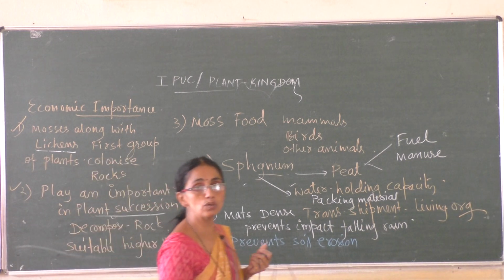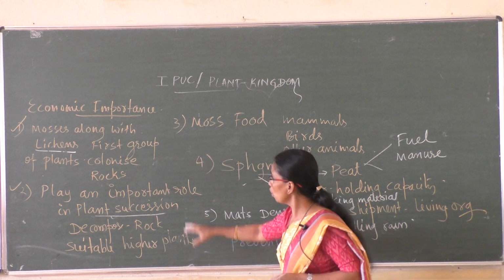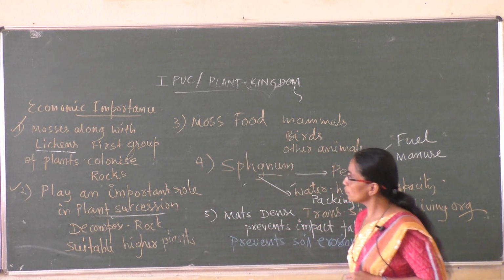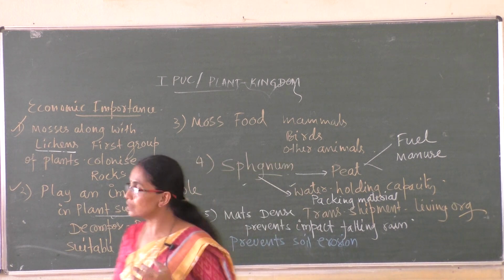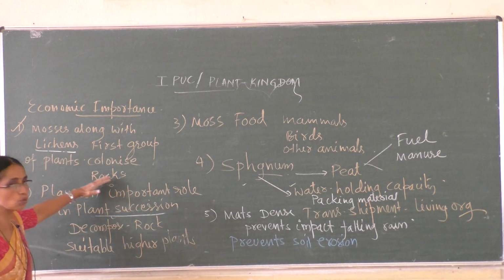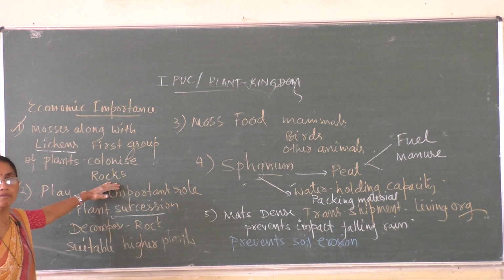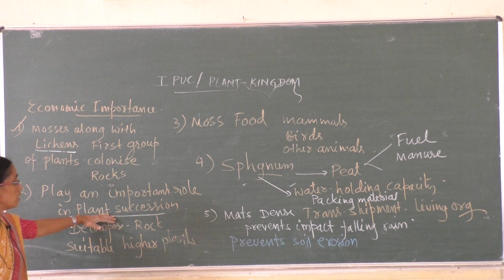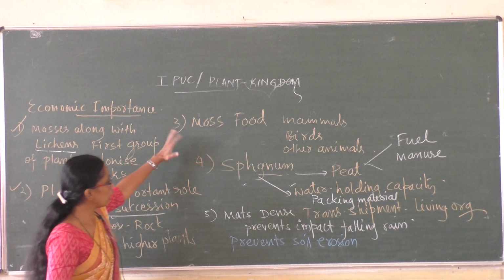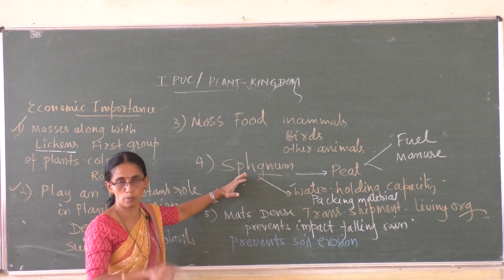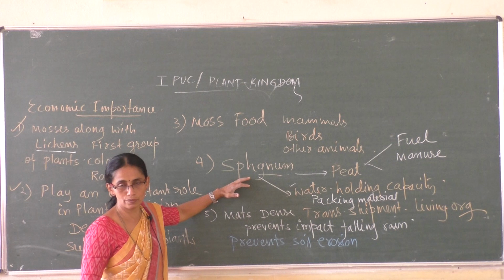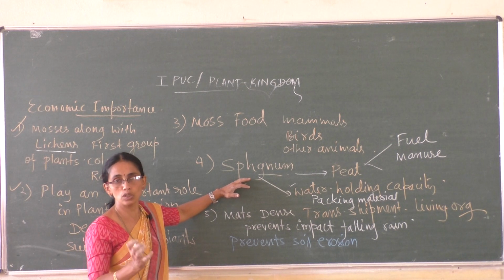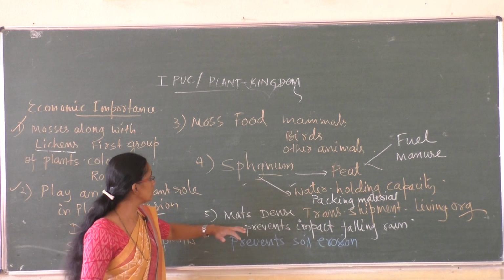Yes, these are the 5 economic importance in short. First, along with the lichens, these are the first group of plants to colonize on rock. Since they can colonize on rock, they play an important role in plant succession, or food. Sphagnum has two importance: peat, as manure as well as fuel. Second, water holding capacity makes it a suitable packing material to transport living organisms.